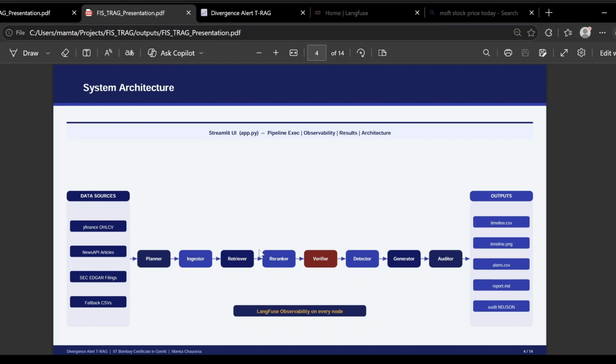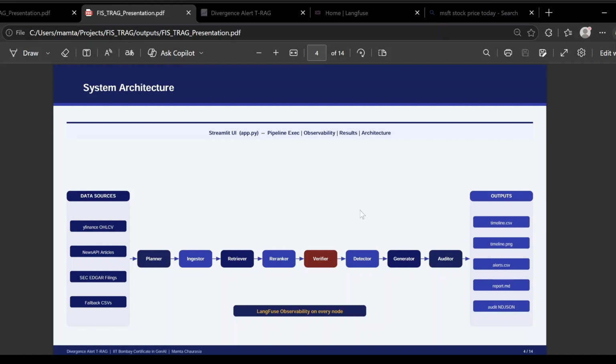It's an 8-node LangGraph orchestrator. A ReAct planner calls web and various tools. An ingester pulls Yahoo Finance, News API, and SEC filings. A retriever uses FinBERT embeddings stored in FAISS, Facebook AI Similarity Search. A CrossEncoder reranker, where the underlying model is MS MARCO MiniLM. We can use any model that refines top candidates.